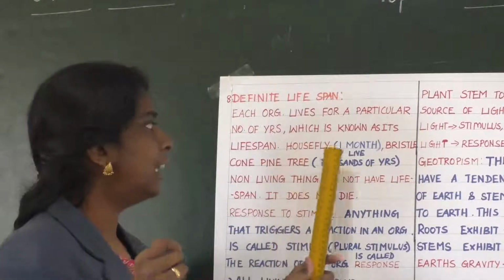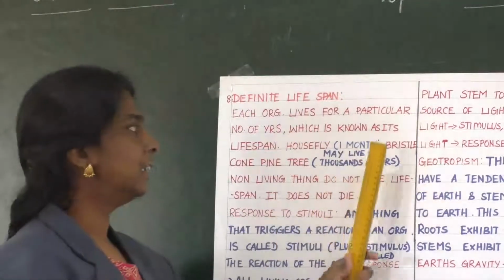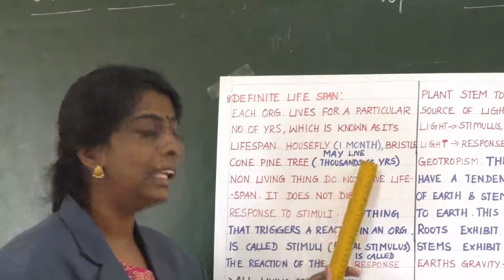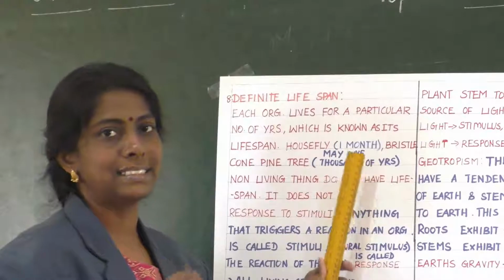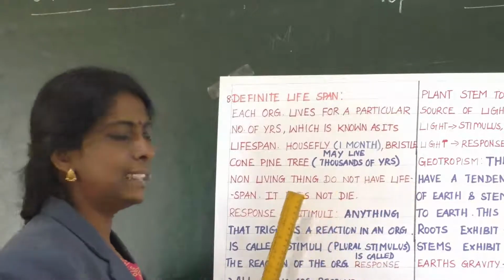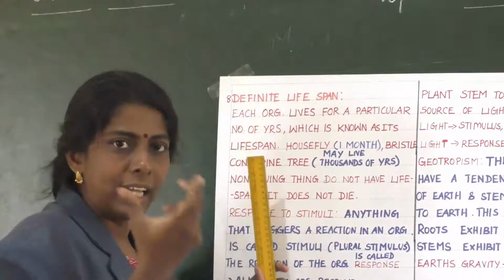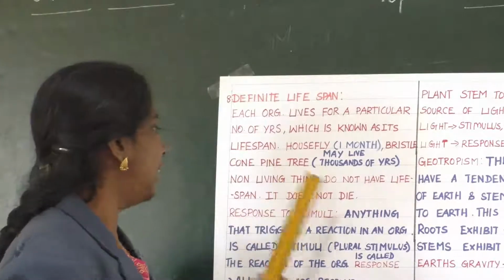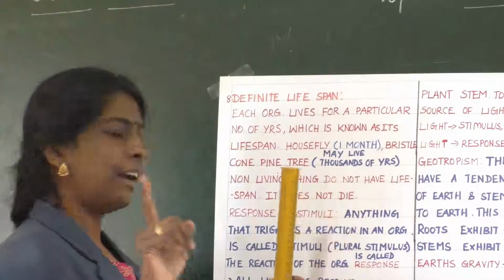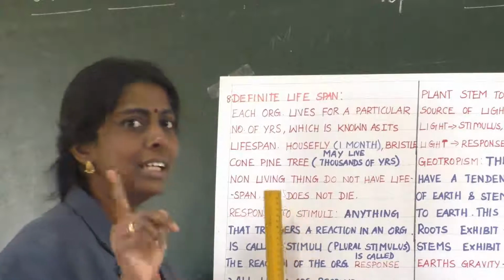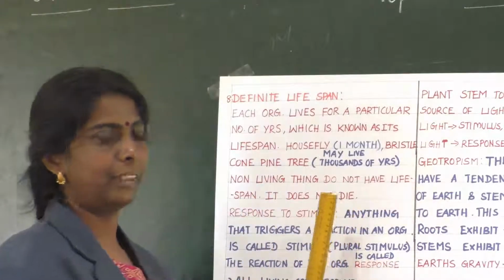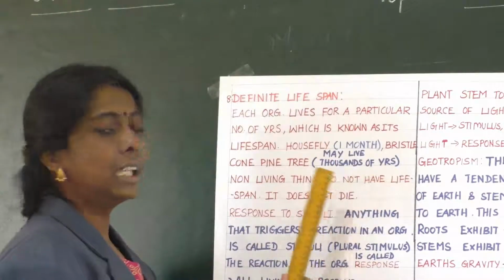Then the Bristlecone pine tree may live thousands of years. So every organism has a particular time period. Then non-living things do not have a lifespan. It does not die. Clear? So this is about lifespan.